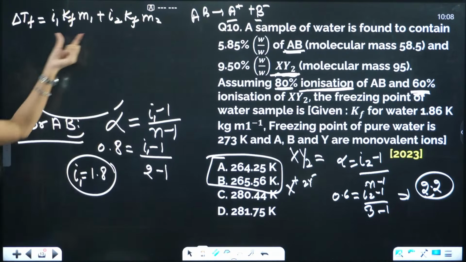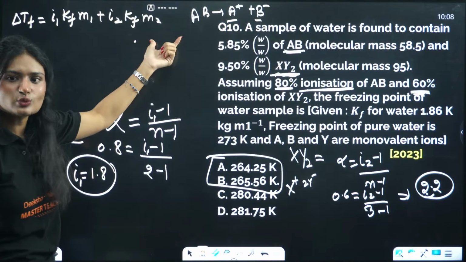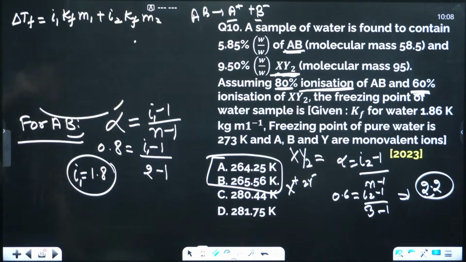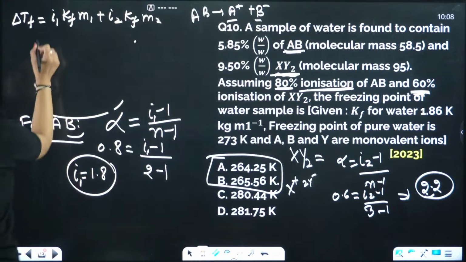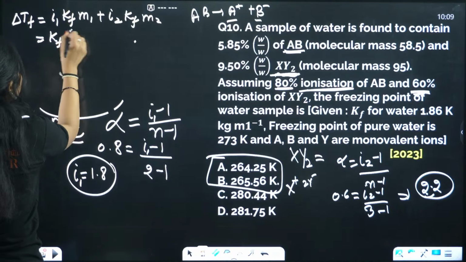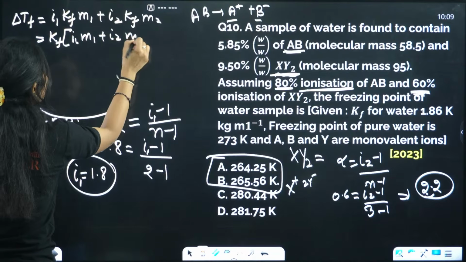This one is coming from AB and this one is coming from XY2. I hope it is clear. Kf is the same, already given for water, so I can just write it as Kf (I1 M1 plus I2 M2).